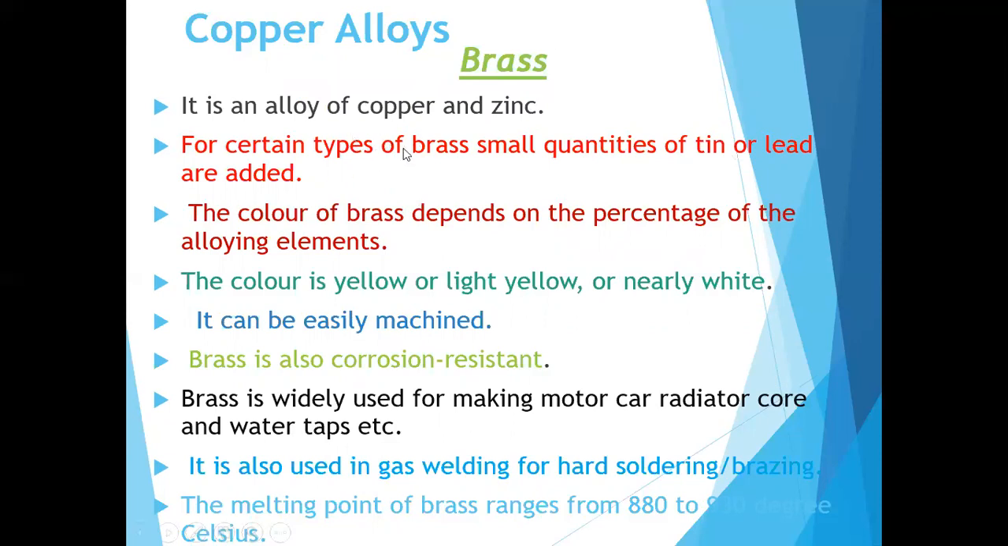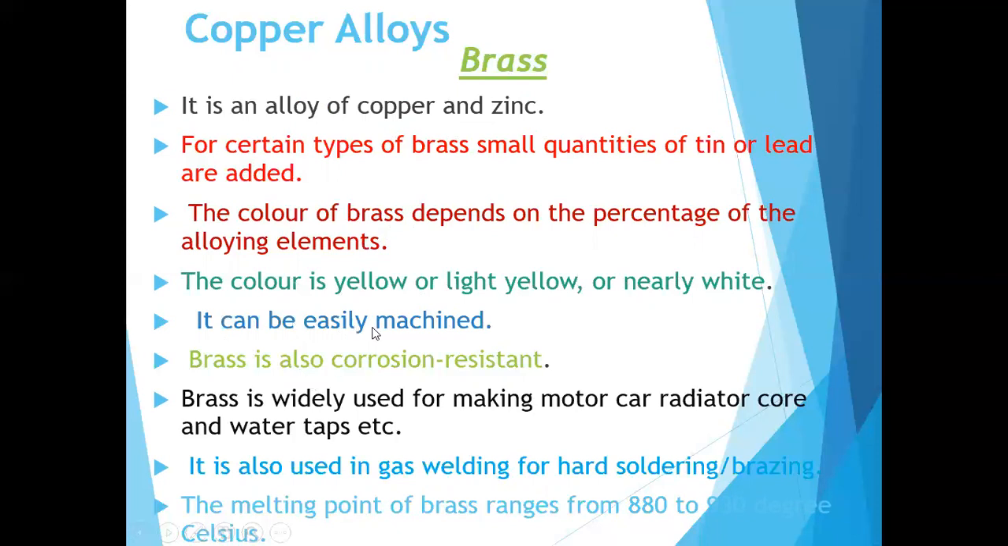For certain types, the other types are mainly brass, containing copper and zinc. The color of brass depends on the percentage of the alloying elements, which are copper and zinc. What is the percentage of copper, and what is the percentage of zinc? As it changes, the color will change. Normally the color is yellow, light yellow, or nearly white.